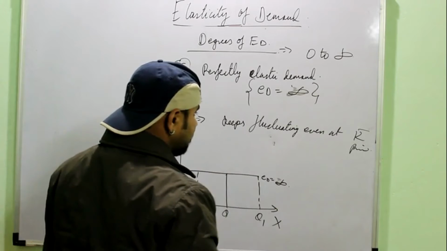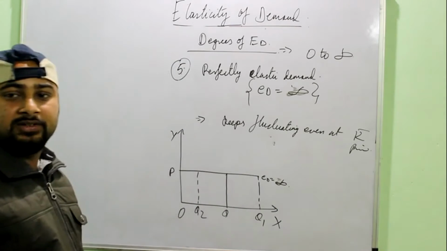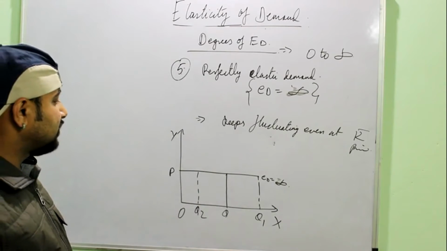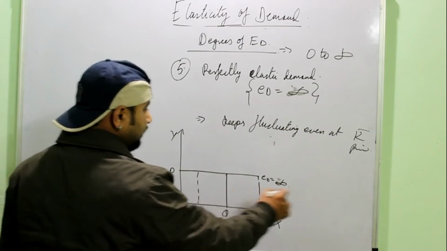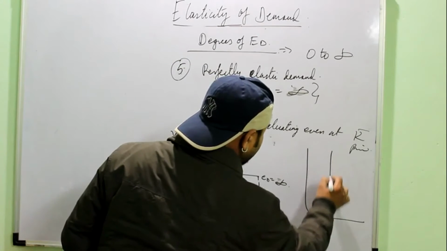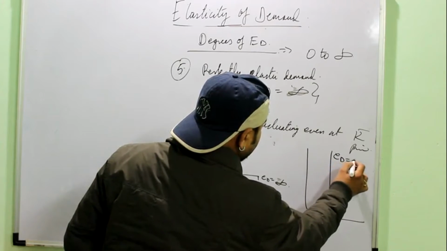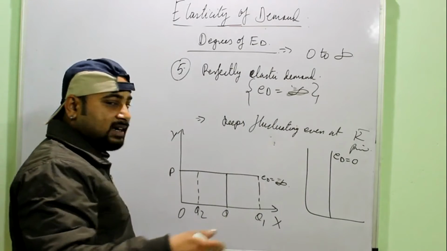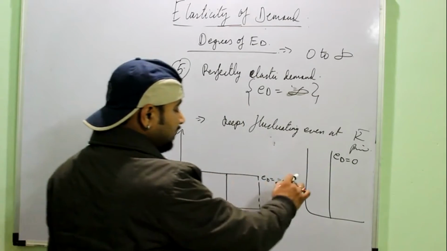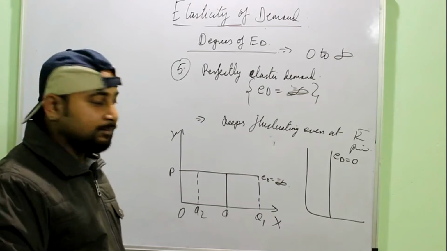Now one thing to observe from all these degrees of elasticity, you can just refer back to your diagrams, that when we started making the first degree of elasticity, it was like this, just to remind you. ED equal to 0, perfectly inelastic demand, right? But as we increased our degrees, what happened? The steep curve became a horizontal line, right?